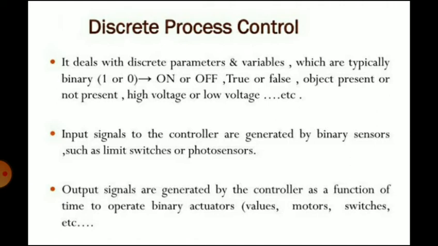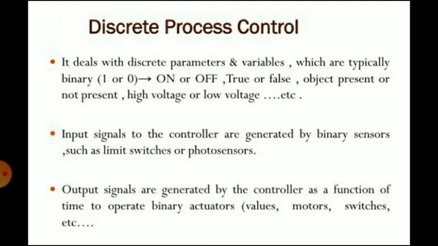Process control. Discrete process control systems deal with parameters and variables that are discrete and that change values at discrete moments in time. The parameters and variables are typically binary.